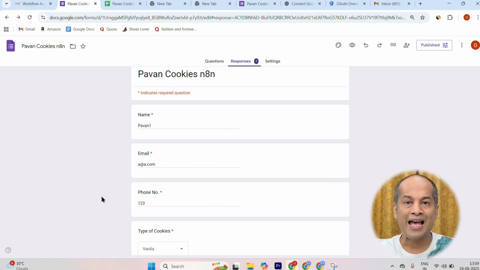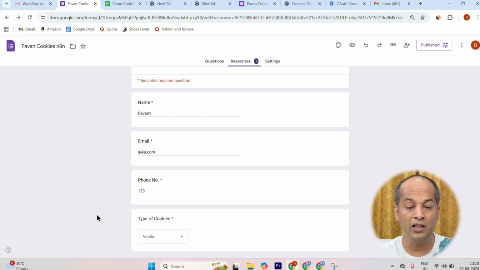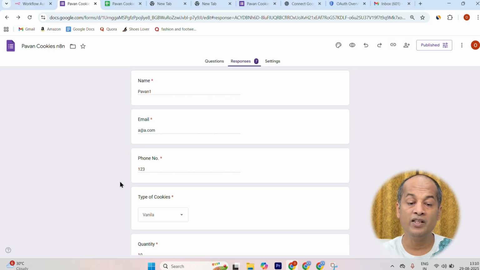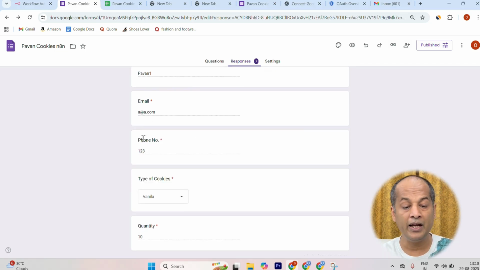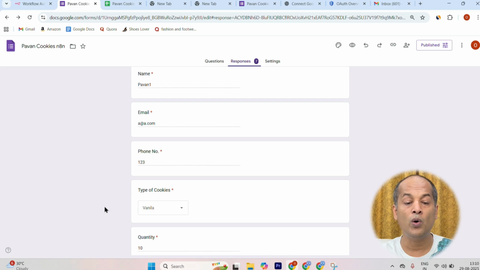Now, the problem is as soon as they fill the form, a manual person has to write an email to the client. Now, I want this task to be automated, which an employee was required initially to do, but this thing will be done automatically within seconds, and my client would be happy because he will get the response instantly. Now see in the form what I have: all these details, name of the client, their email ID, phone number, type of cookies, and quantity. The data that has been filled here is dummy data.